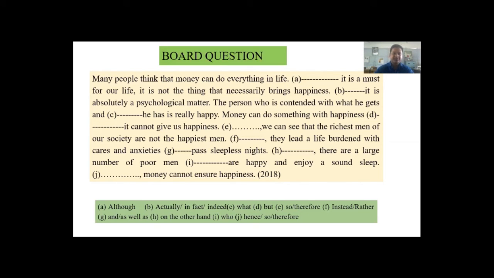So dear students, you can see the uses of sentence connectors here: although, actually, in fact, or indeed, what, but, so, therefore, instead, rather, and or as well as, on the other hand, who, hence, so, therefore. These all are sentence connectors and are performing different functions in a paragraph, in a sequence.